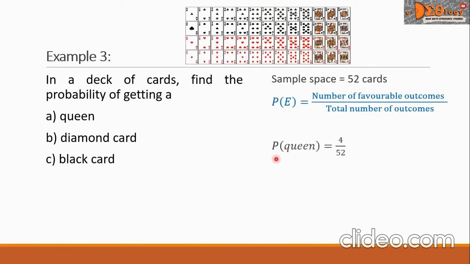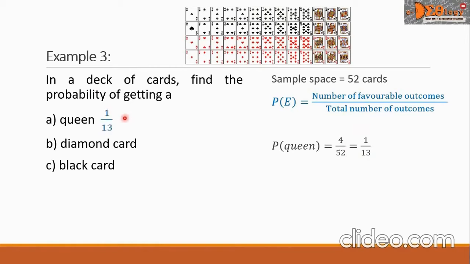To get the probability of getting a queen. In a deck of cards, there are 4 queens. So we write here 4 over the total number of outcomes, which is 52. So this is 4 over 52. Then to simplify, this is equal now to 1 over 13. This answer, we will write opposite letter A. Then let us proceed with problem B.